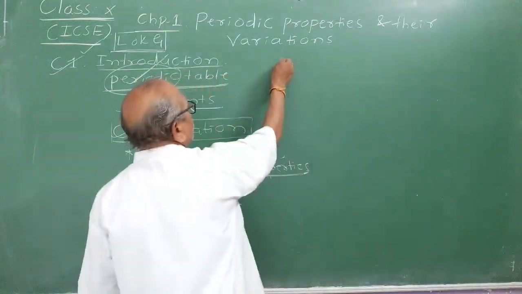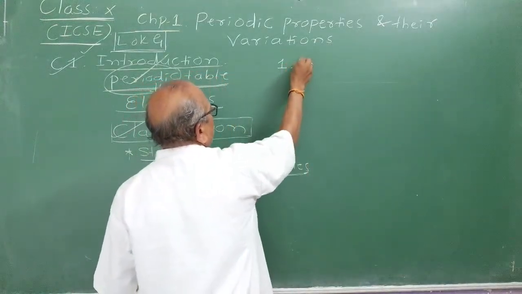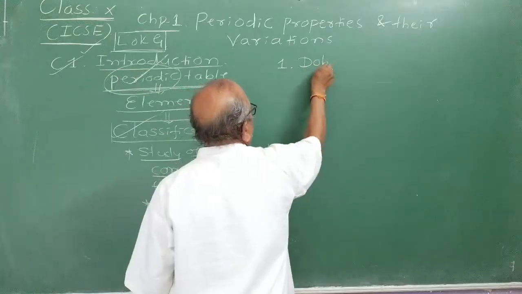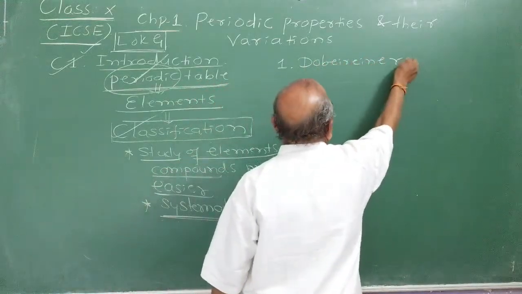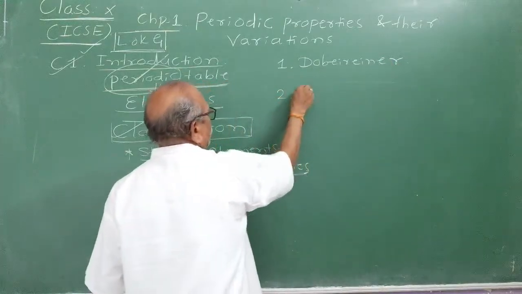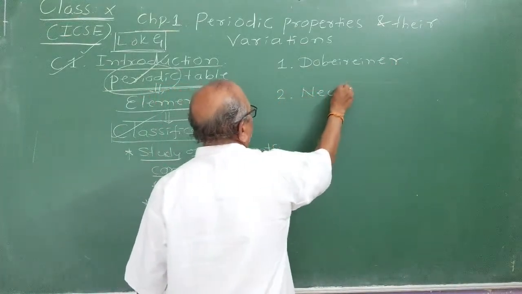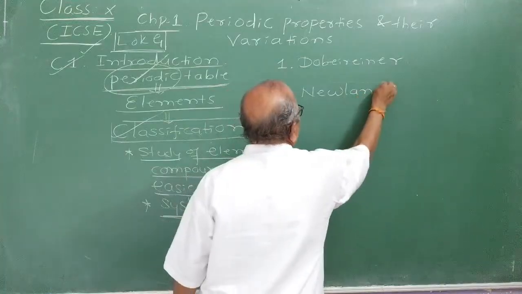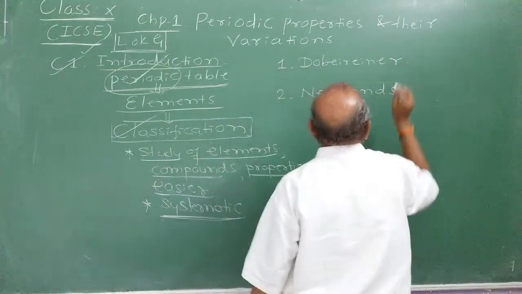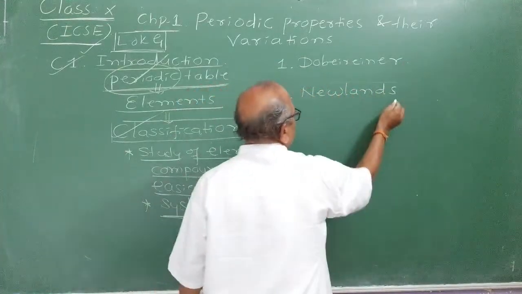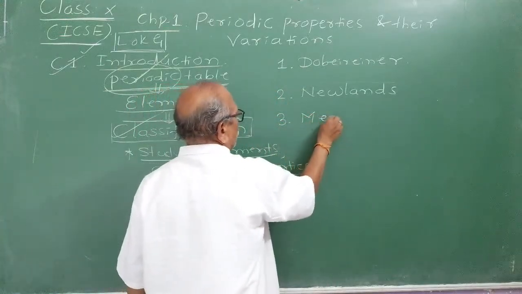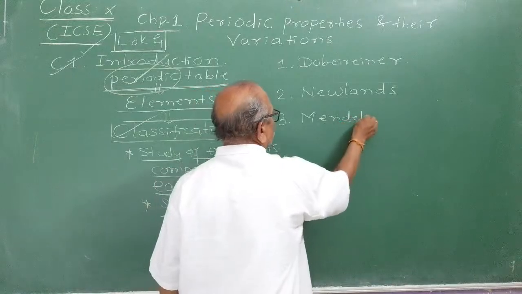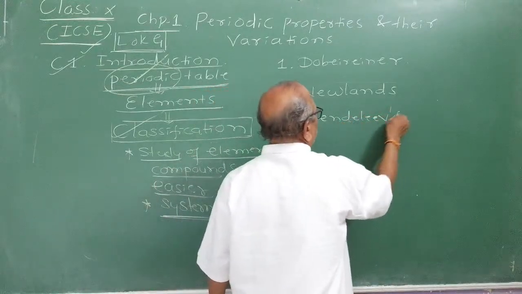Noteworthy attempts were made first by Dobereiner, then second, you studied Newlands' table. Doberener's classification, Newlands' table. Then came the successful Mendeleev's periodic table.